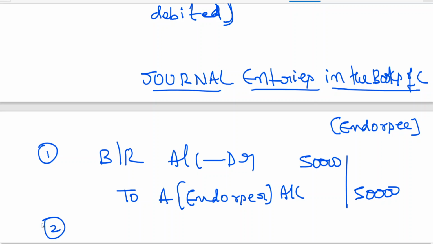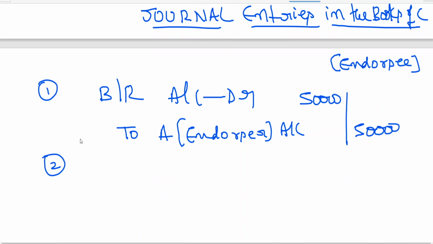Not giving the date implied on the day whenever he is receiving that bill, he will be writing the date. Then narration. Or if you assume on same first given date 1st March, no?